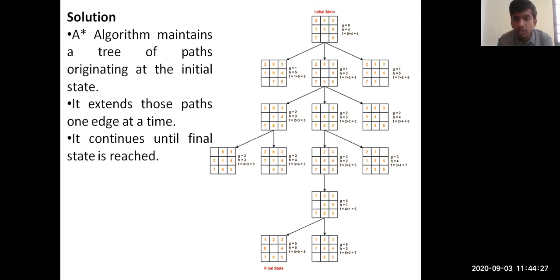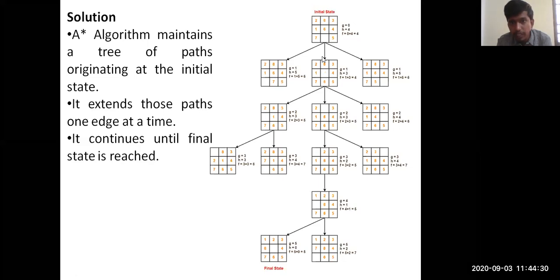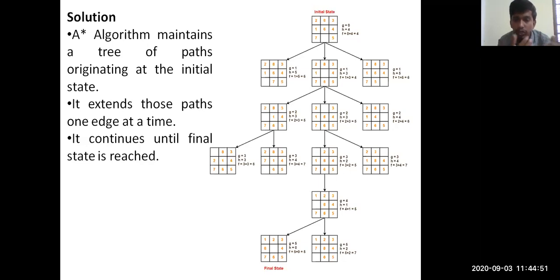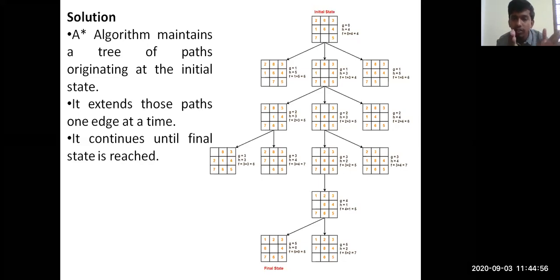Okay. So you can see the 3 here. Initially, we have talked about this in the same manner. You have 4 possibilities initially: you can move left, you can move right, you can move up, you can move down. So according to the position of the empty space, you can move in any of the 4 directions. In the first step you can see you are moving the number 7 from the last corner to the middle one. That is the right move, that is the number of moves made.